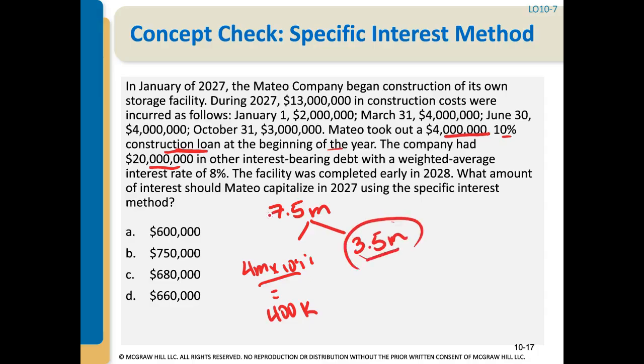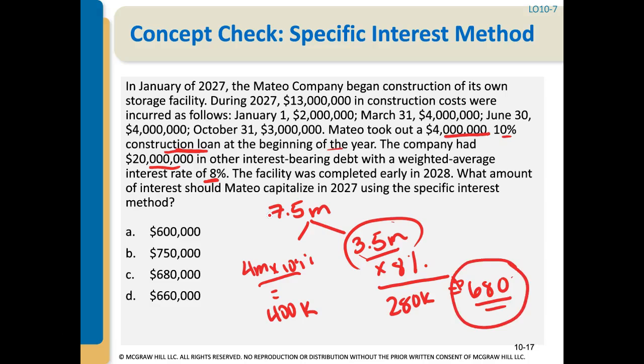And for the remaining, the excess above what the construction loan was for is going to be taken at the weighted average interest rate. The problem already tells us it's 8%, but in the previous slides, we had to calculate how to get to that 8%. But we're going to take that 3.5 times 8%, and that's going to give us $280,000. So on that $7.5 million, the weighted average interest is $680,000.